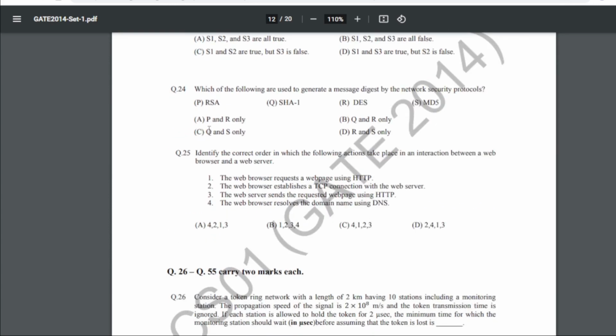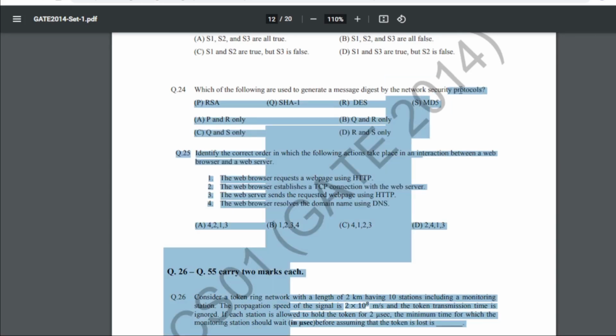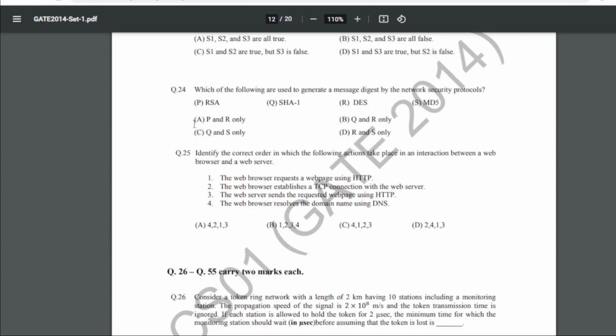Now, which of the following are used to generate a message digest by the network security protocol, right? So we have given 4 options. Now out of these 4 only the C is true, that is Q and S. So here Q is SHA1 and S is MD5. So both are used to generate message digest by the network security protocol. C.